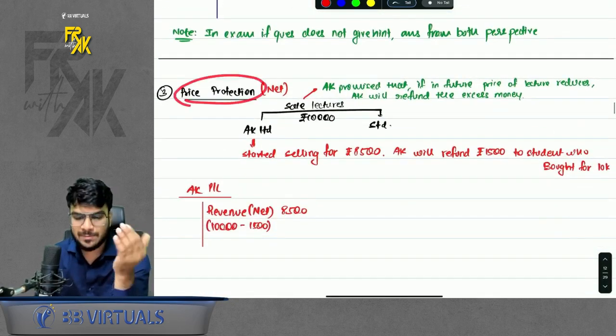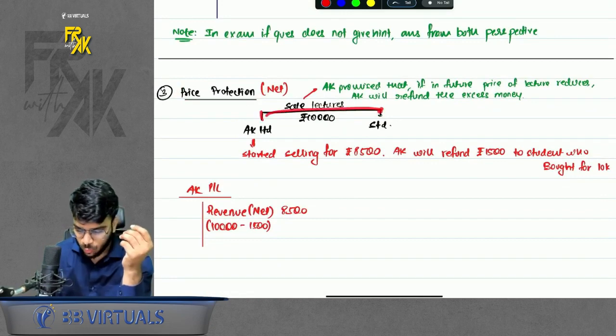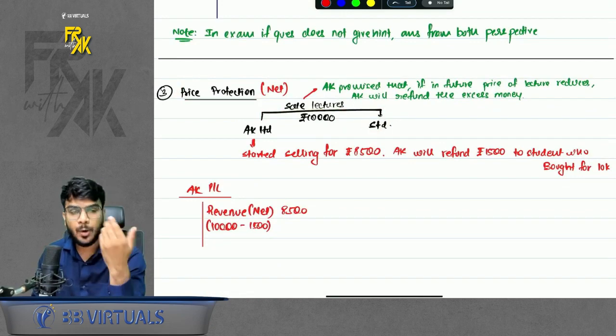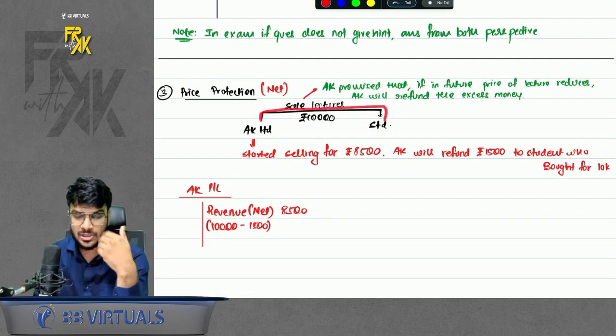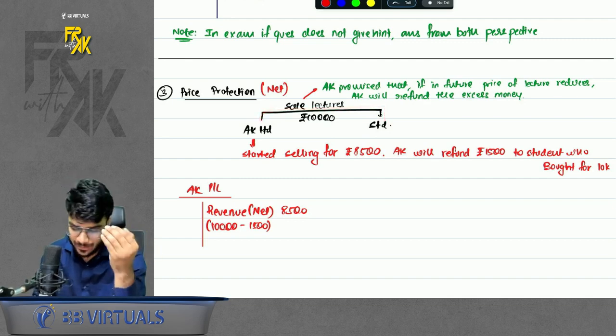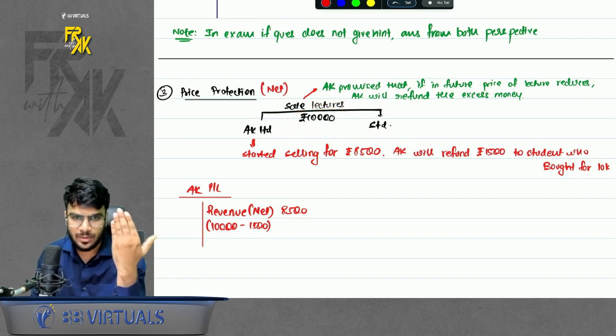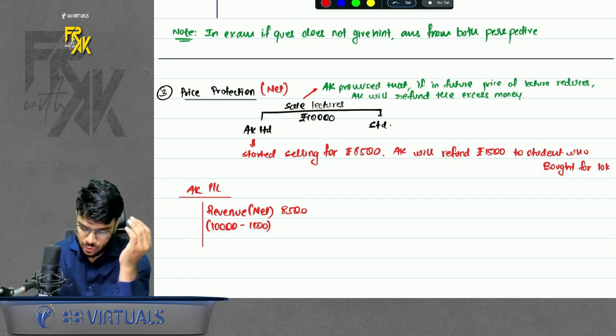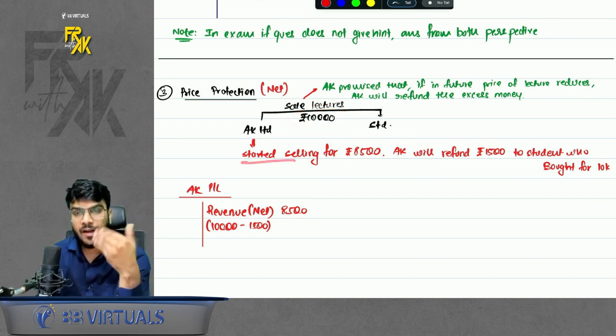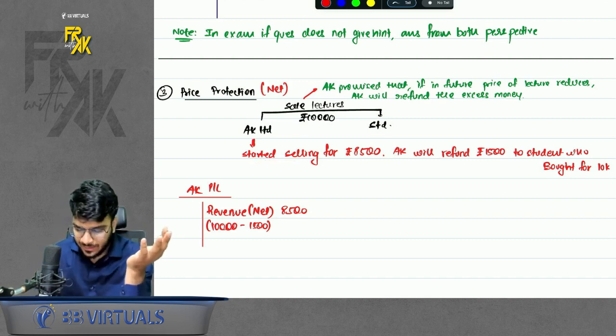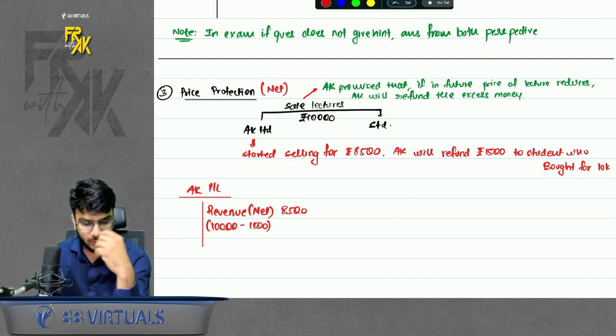Chalo. Third is price protection. Let's say I make a sale to one of my students, and I promise that if, let's say I'm selling my FR lectures to a student for 10,000 rupees, if the price of this lecture falls in future, I will refund the excess money to the student. So I promise this, and after, let's say, a couple of days, I started selling my lectures for 8,500. Because of which I have to refund 1,500 to my student now.